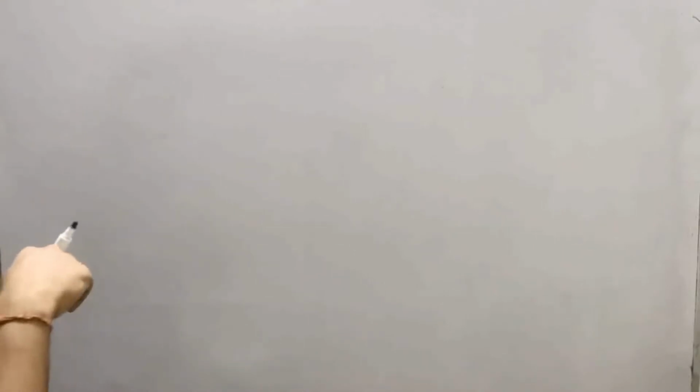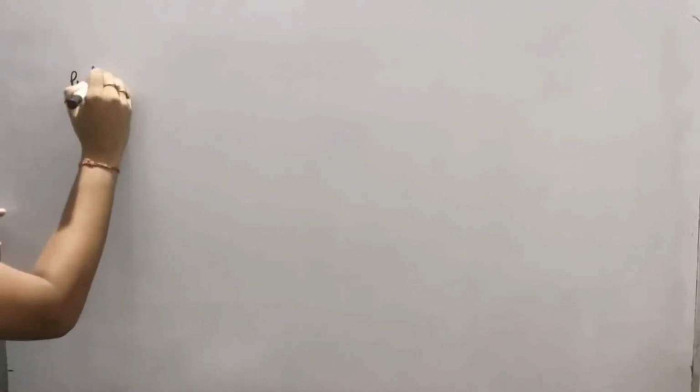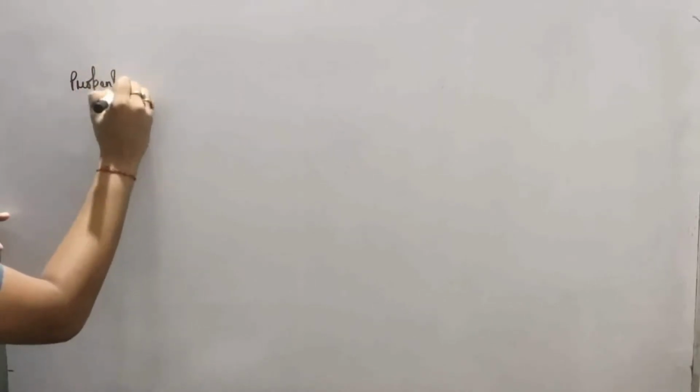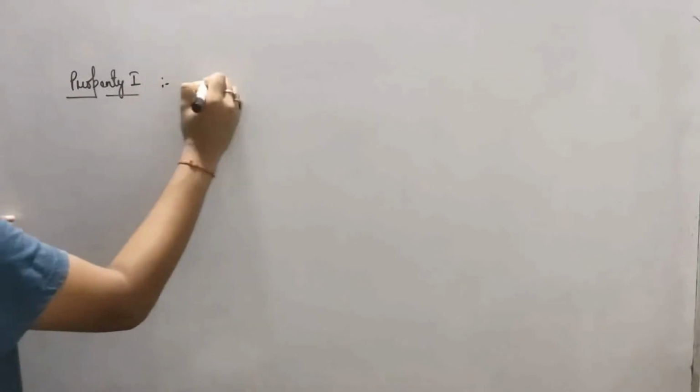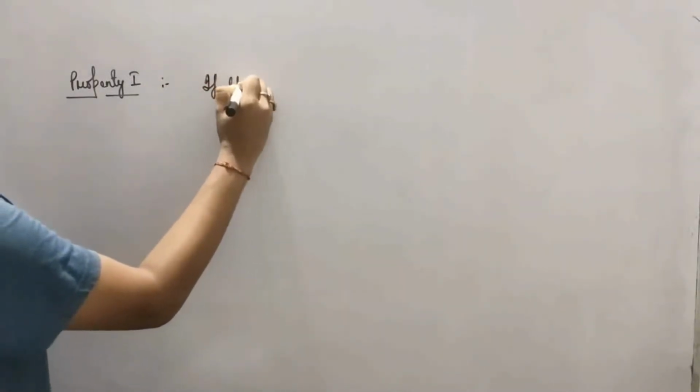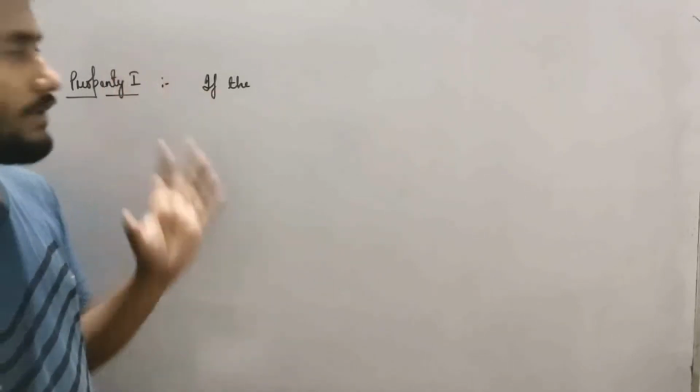So you see the first property, property 1. Write this property, okay, this property is very important for the rest of your life.